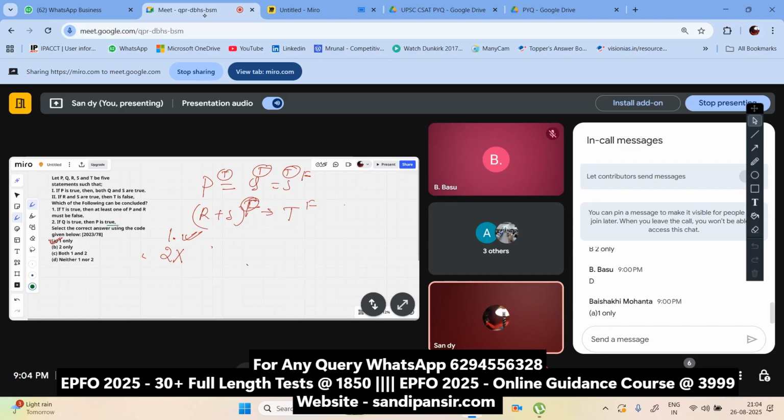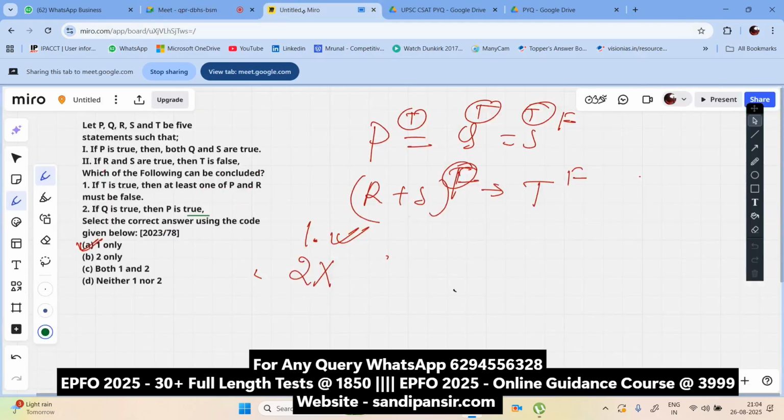The thing is, if P is true, then this is true. It's a one-way communication, not a both-way communication. That means Q must be true in order for P to be true. Okay, so Q is true. We cannot say only Q. Only Q cannot ensure the truthness of P, because P might be true, P might be false, because it's a one-way communication. Got it? Only Q cannot ensure the truthness of P. That means number 2 is not correct.